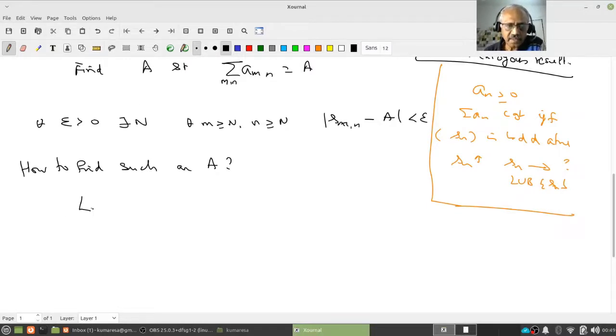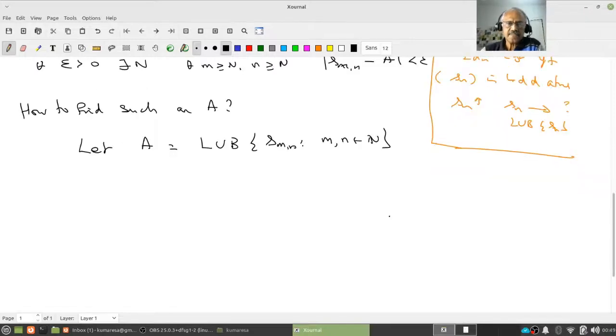Let A equal the LUB of S_mn, where m and n vary. Let us see whether it converges. Suppose epsilon is given.